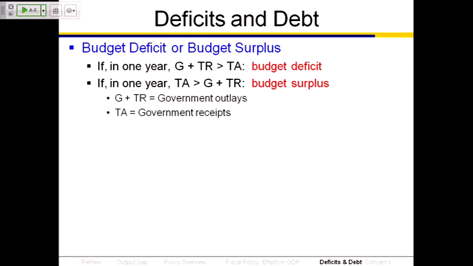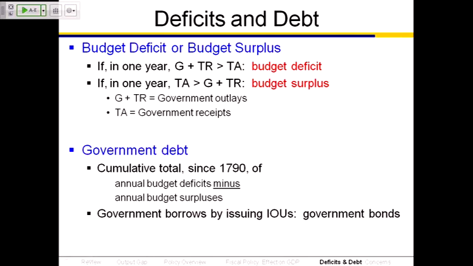So a deficit is when you're spending more than you're taking in. A surplus is when you're taking in more than you're spending. Those definitions of deficit and surplus actually apply to anything you can think of. It applies to yourself as well. Budget deficit and surplus are measured on an annual basis. That's different than the debt.